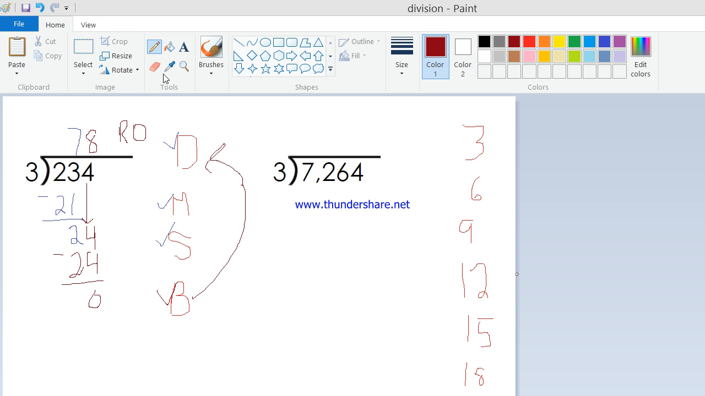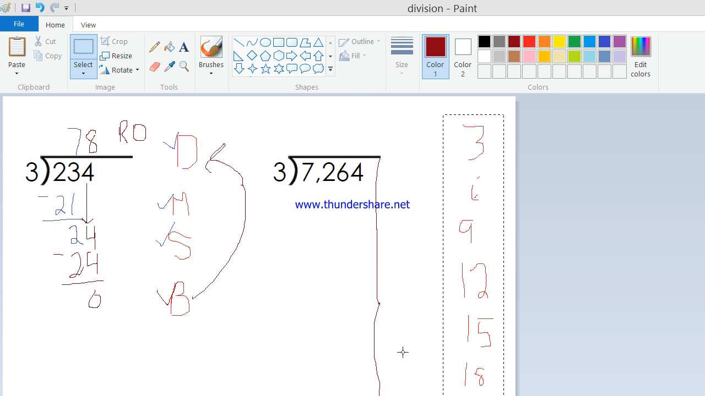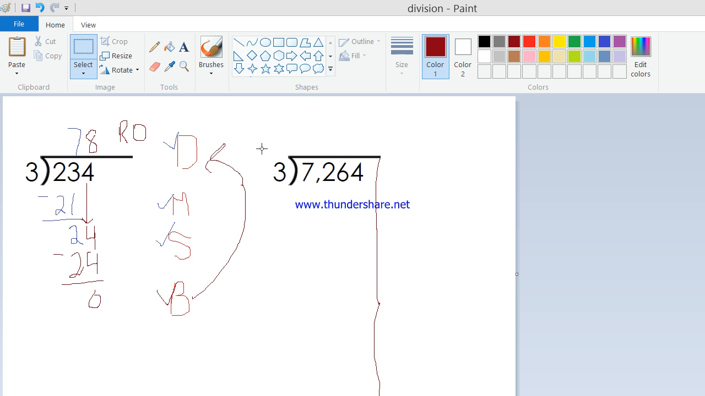So let's take a look at the other way that we're doing division, this slightly larger problem. There is a trick to this one. The kids seem to like this way better. The only problem is they're making too much work for themselves, and I'll show you what I mean by that.